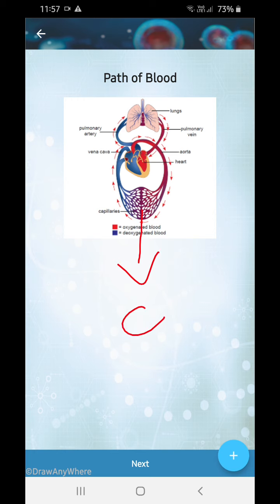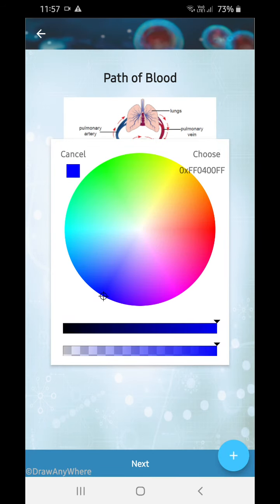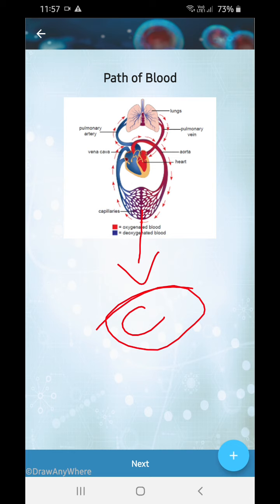Here are your cells. The cells are utilizing the oxygen, and then they are giving the deoxygenated blood, and the deoxygenated blood travels, and then there is a vena cava, the 2 vena cavas are there, they enter the heart through that, and then you have the pulmonary artery which